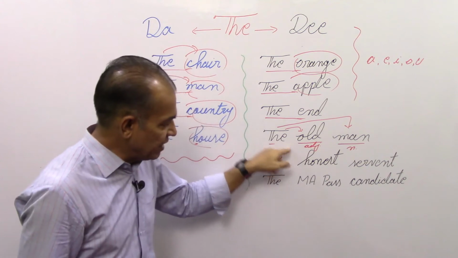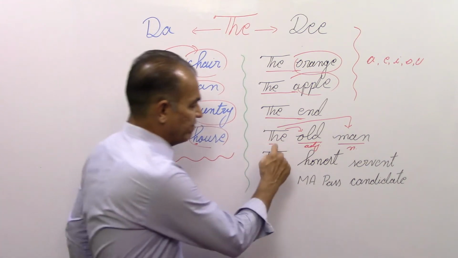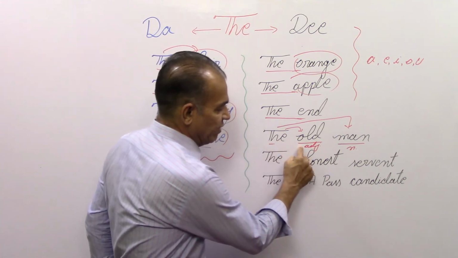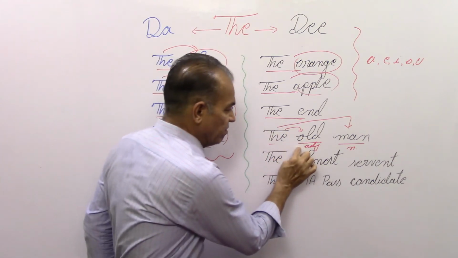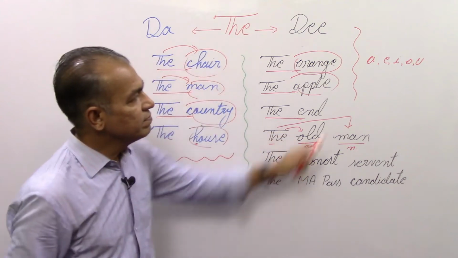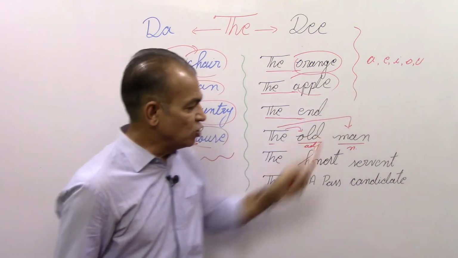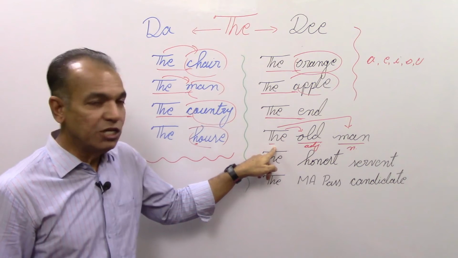So now here in this case, you know that after the article, we can see that we are using old, an adjective, and that adjective begins with O, a vowel. So we will pronounce it "thee old man".